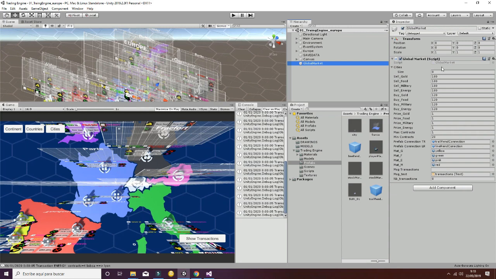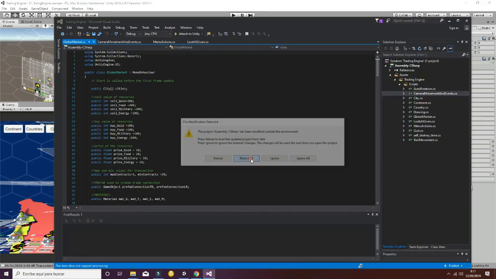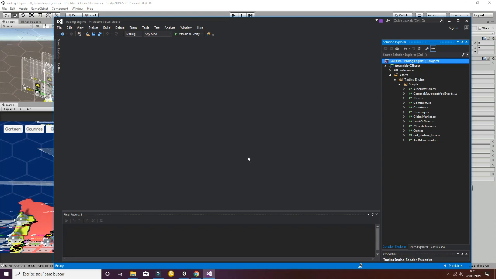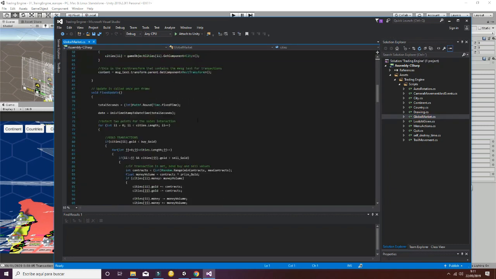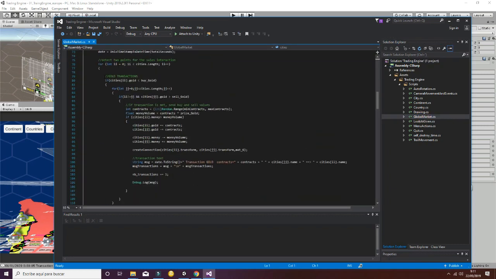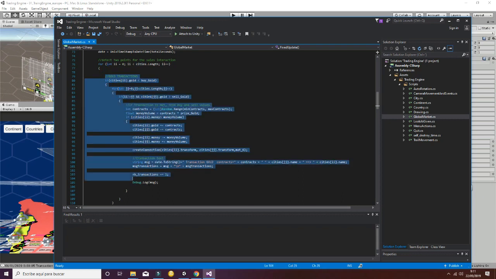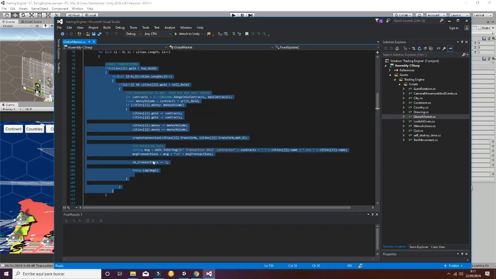So this script, what it does, if we open it, it's going to iterate for each city, as you can see here, for the gold transaction, this part here, and it's going to check, first of all, if one city is able to buy gold and another city is able to sell the gold.